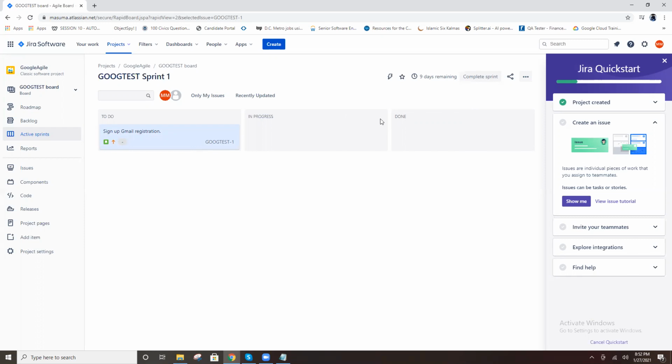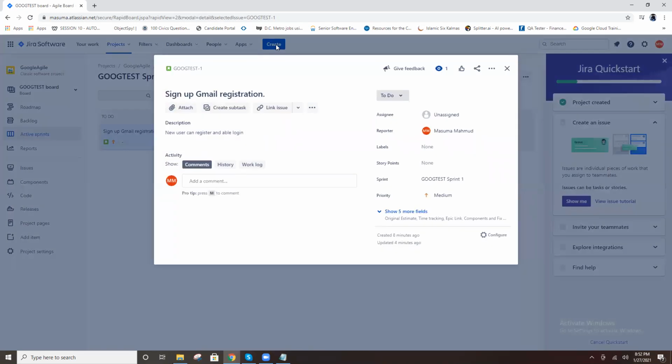In the Kanban board, there is no backlog. There is no time limit in the Kanban board. But here, in Agile, there is a time limit. That is the only advantage here. Okay? So you create a task now.